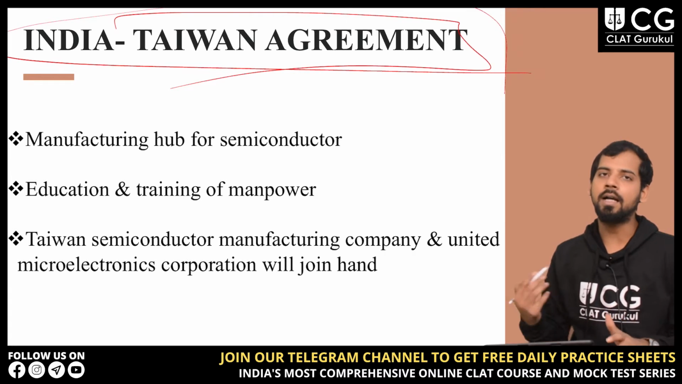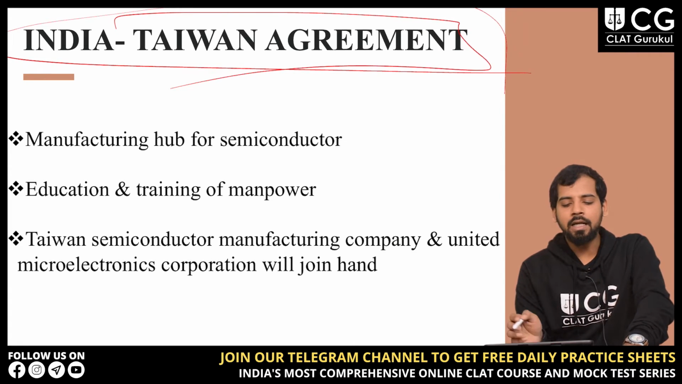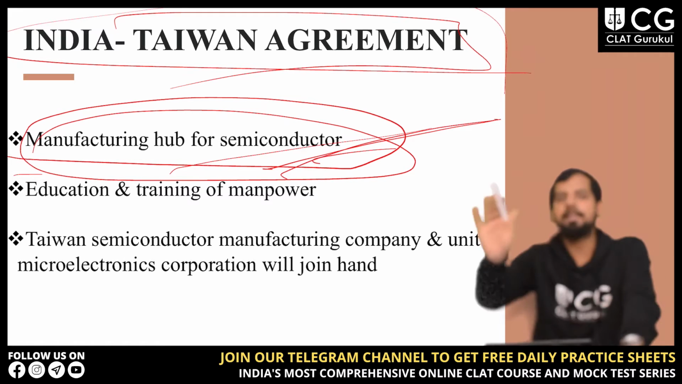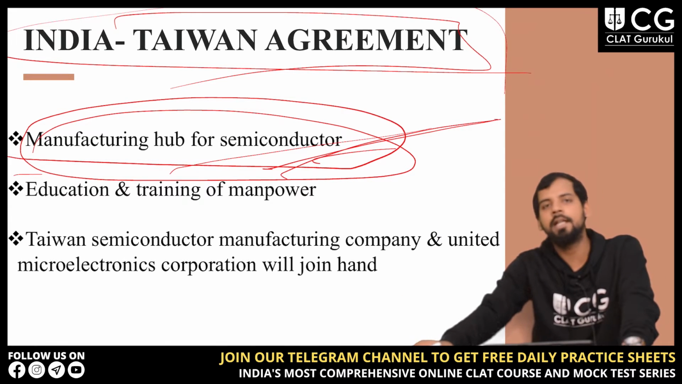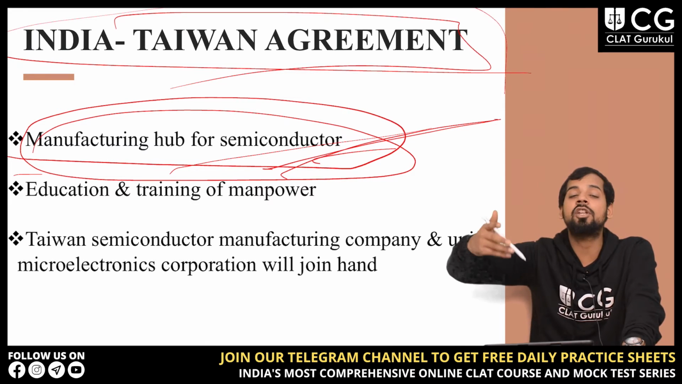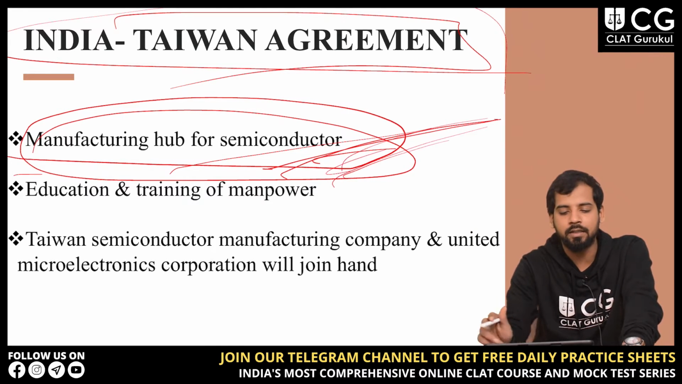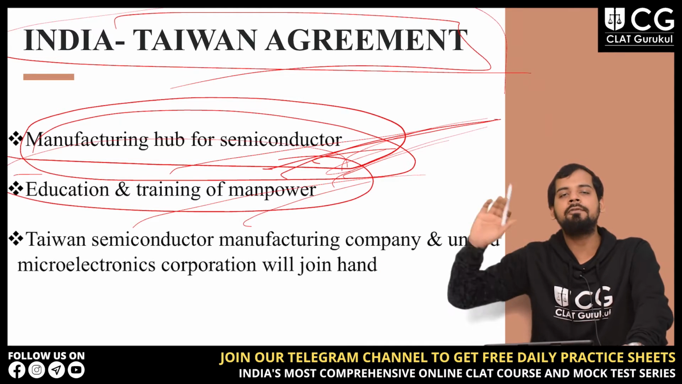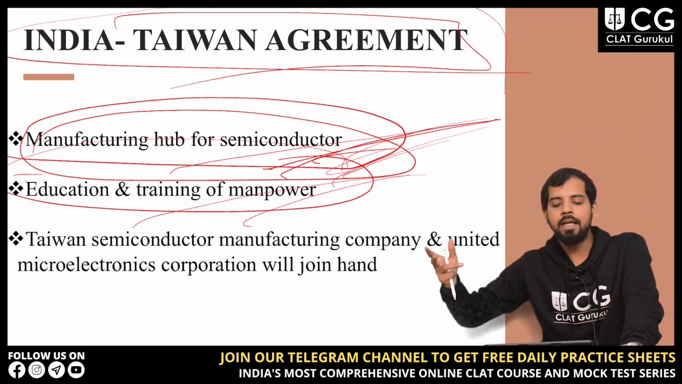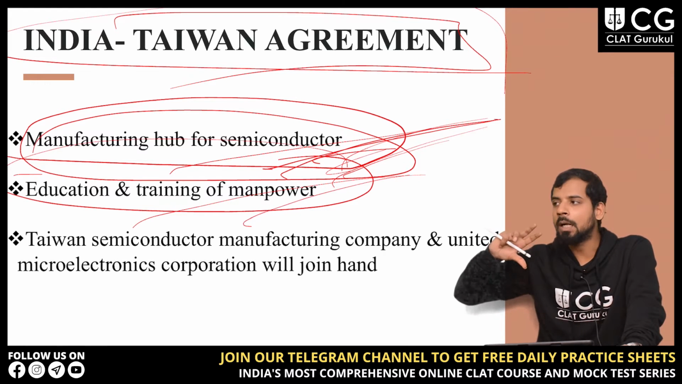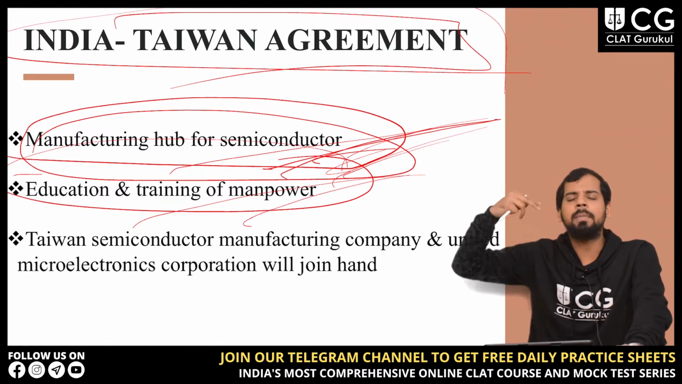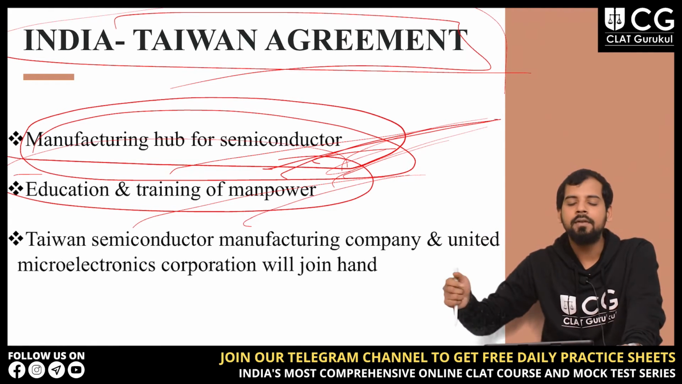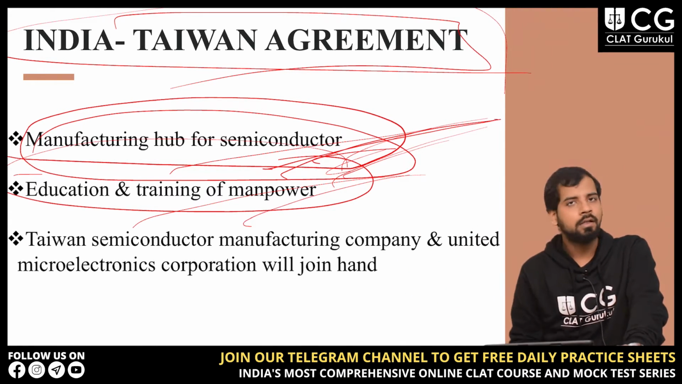So, the India-Taiwan agreement. The agreement is for a manufacturing hub for semiconductors. There's an agreement between India and Taiwan related to establishing a manufacturing hub for semiconductors, right? They are talking about the education and training of the manpower that will be involved in this particular manufacturing hub. The people that will be employed in these things will get education and training, right?